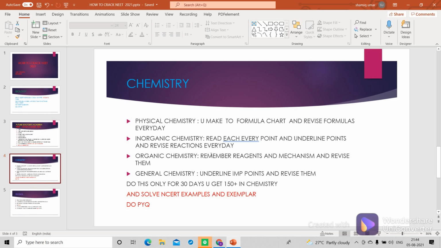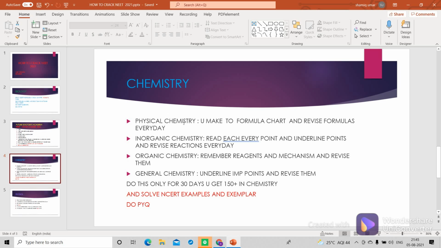Whereas in organic chemistry, you will be remembering the reagents and mechanisms and revise them every day. In general chemistry, underline important points and revise them. If you do this for 30 days, you can get 150 in chemistry.